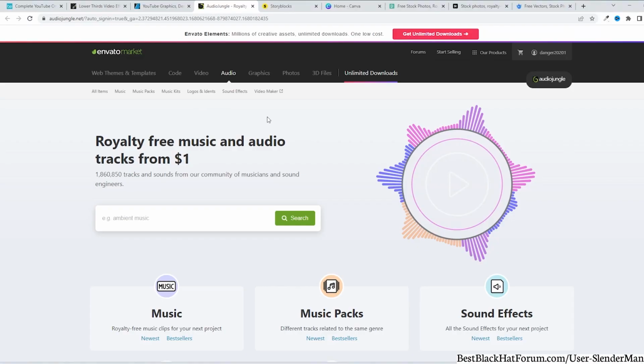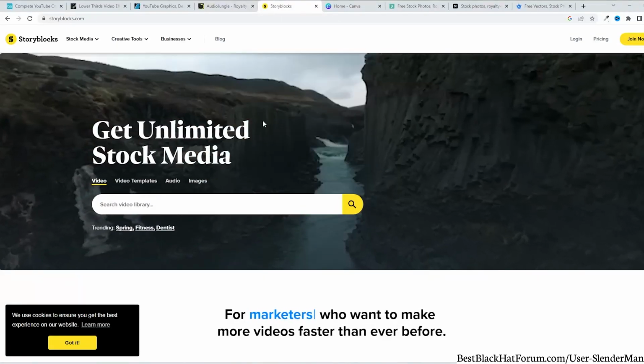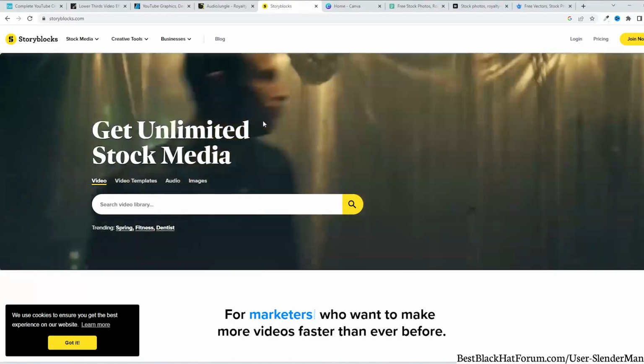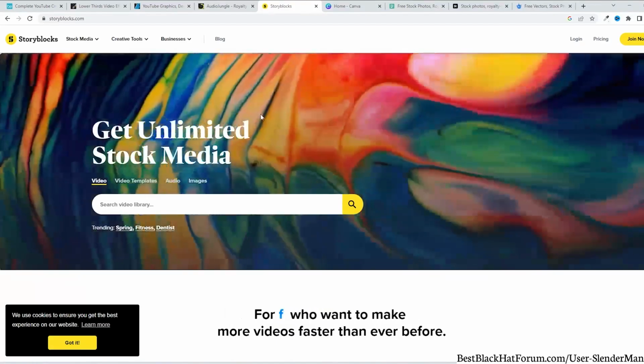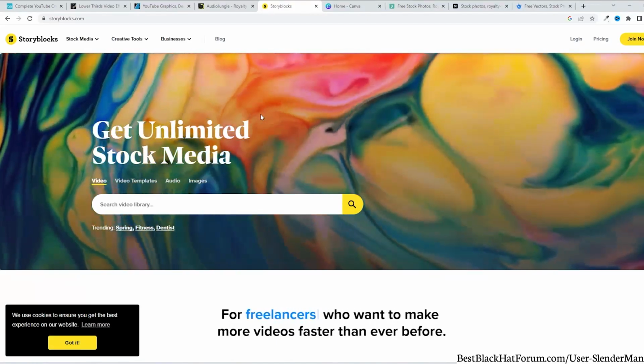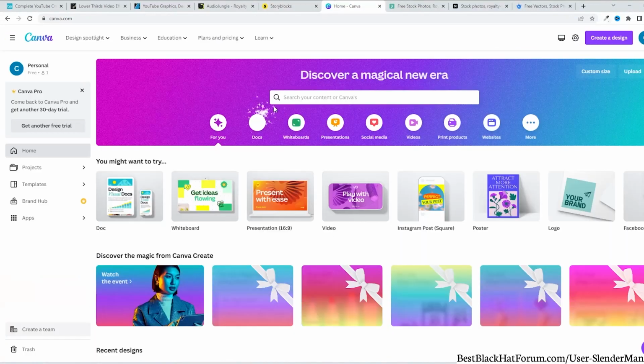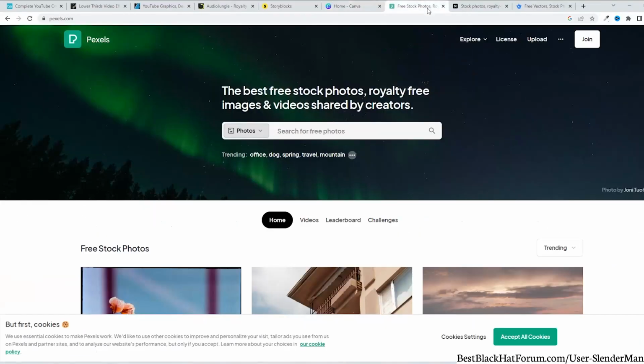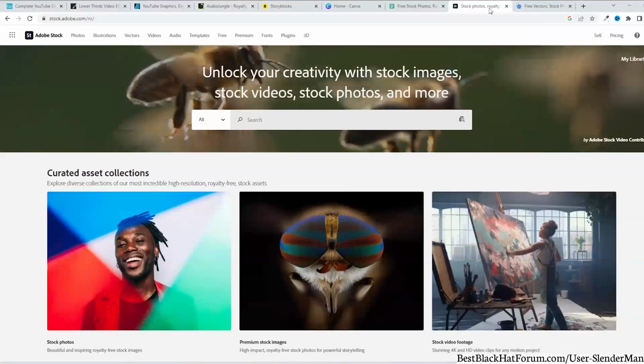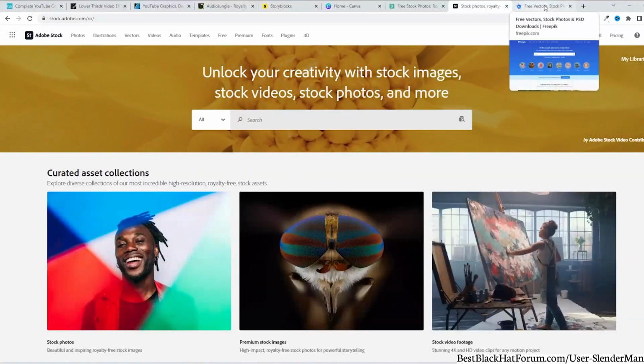Another great website where you can find video stocks, audio, and images is Storyblocks at storyblocks.com, which offers a subscription for their content. Canva is, of course, another great website where you can create your thumbnails, add music, or some effects to your videos. Other websites worth mentioning are Pexels, Shutterstock, Adobe Stock, and Freepik.